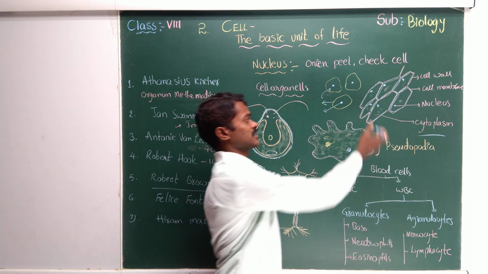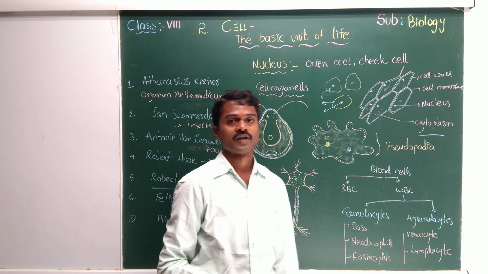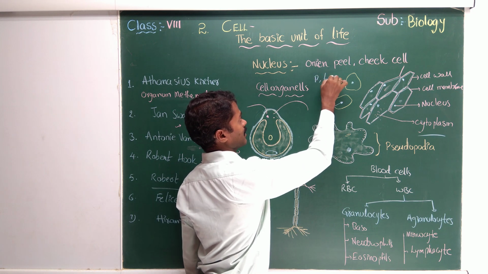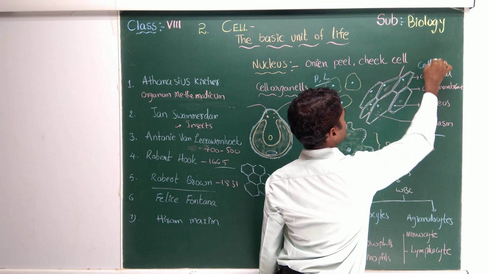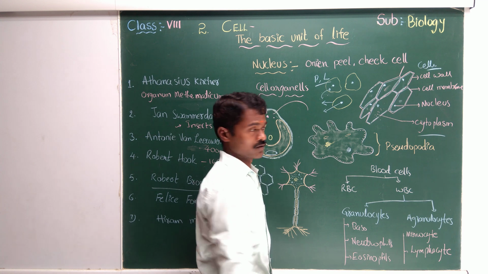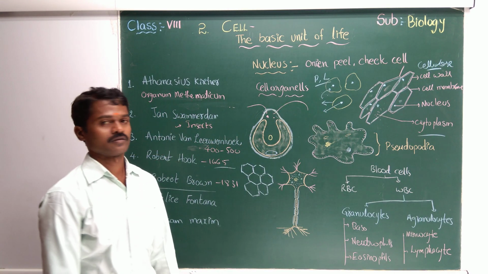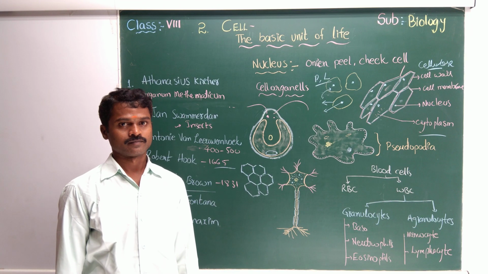Okay. Now what about the cell wall? I mean the plant cell has a cell membrane and cell wall. The cell membrane is made up of proteins and lipids. The cell wall is mainly composed of cellulose, right? Cellulose. That is about the cell wall and cell membrane.